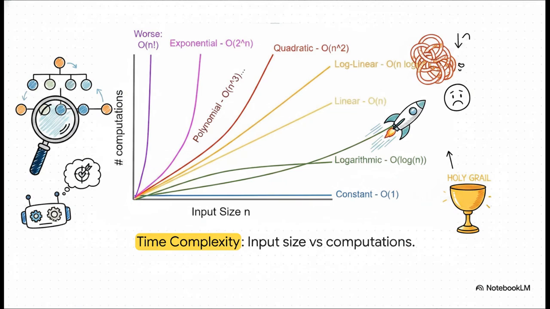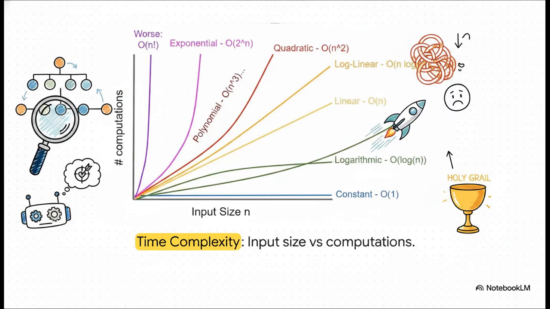To measure how well these searches work, computer scientists use something called Big O notation. Now, please don't let the math terminology intimidate you, because it actually tells a really intuitive story. Think about two things: the input size, how massive our data is, and the number of computations, how much actual elbow grease the agent has to put in. With a linear search, represented as O(n), as the data grows, the workload grows steadily at the exact same rate. It's a steep hill.